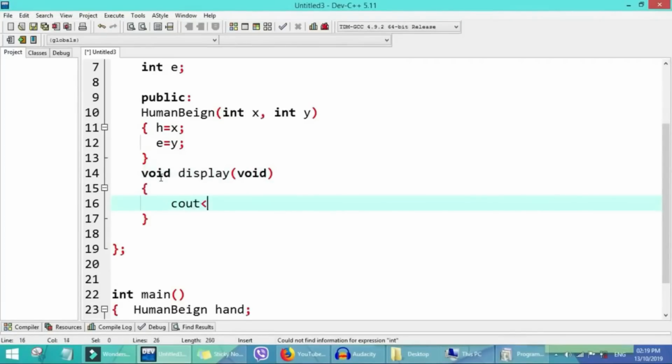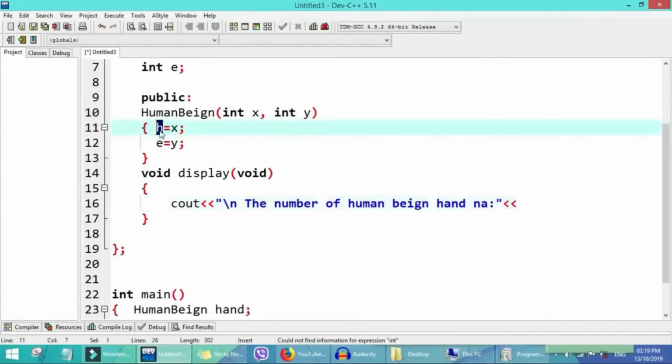We say see out the number of human being hand now. So the number of human being hand, we go see am for this h.